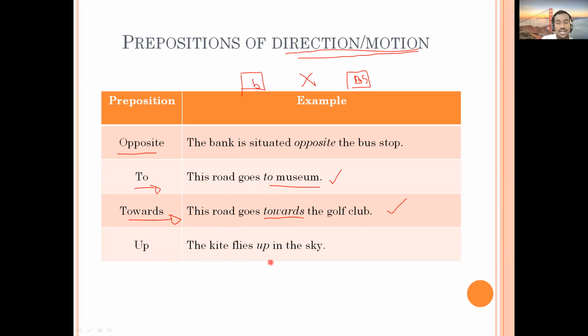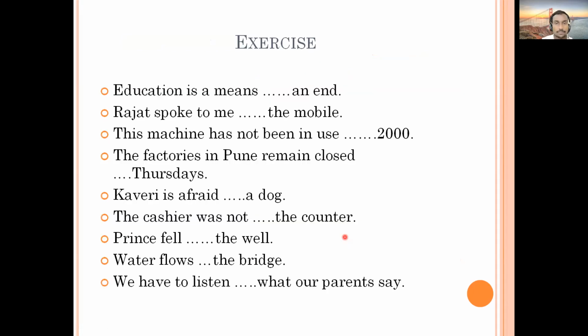The kite flies up in the sky. When you say "up," you are getting direction here. So this is also a preposition of direction. These were the few examples that I have already told you. We are not going deep, and there are so many things that have not been done so far, but let it be. We will try to cover them if we get time.